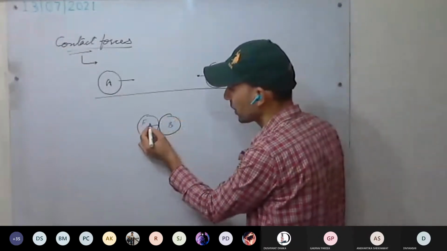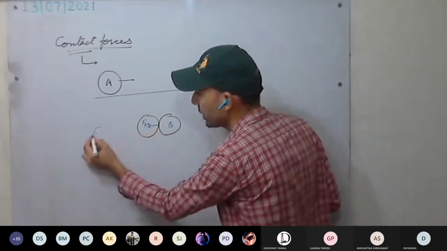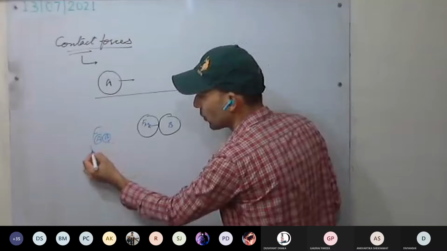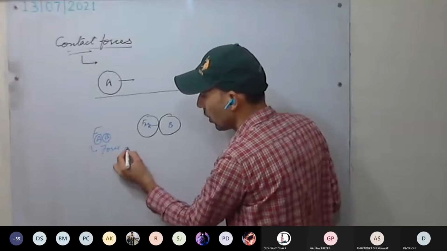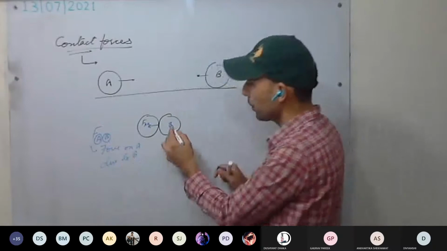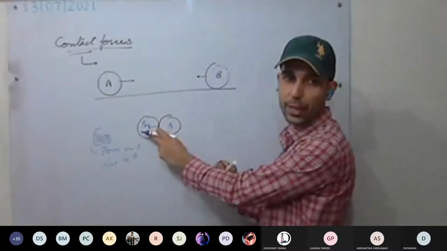This is FAB. FAB means force on A due to B, that is how much force B body is applying on A.